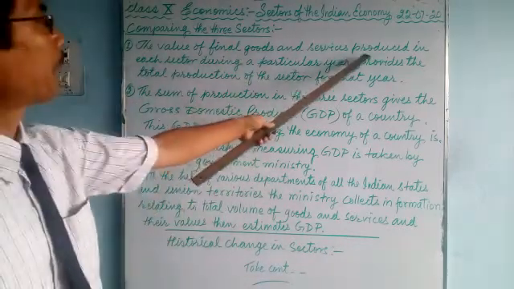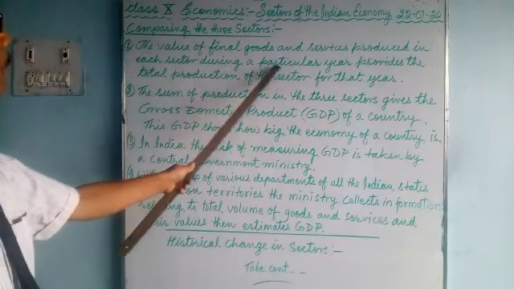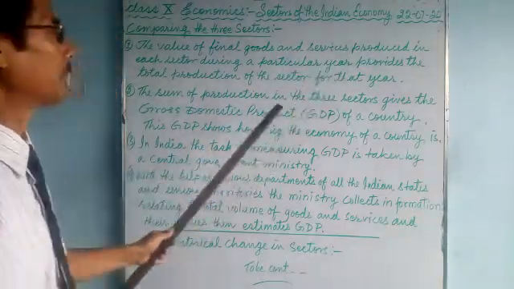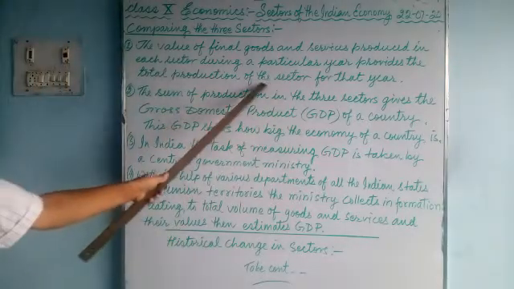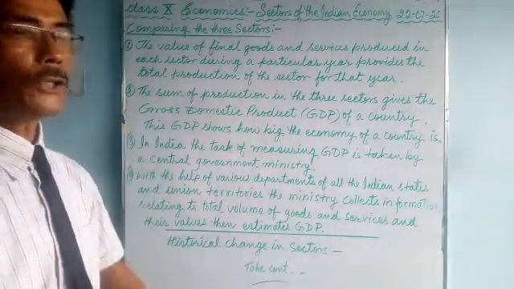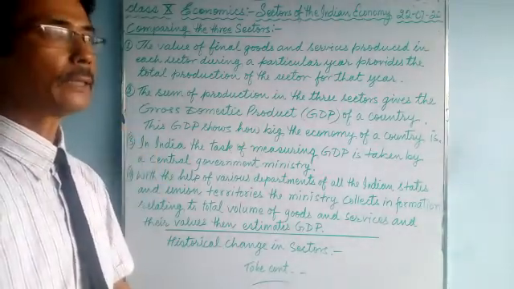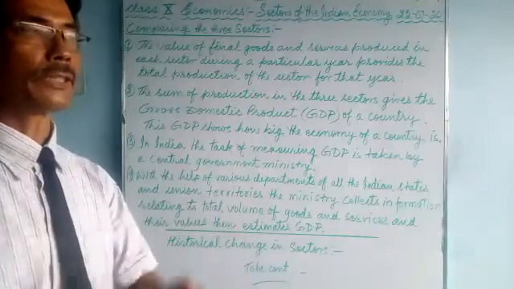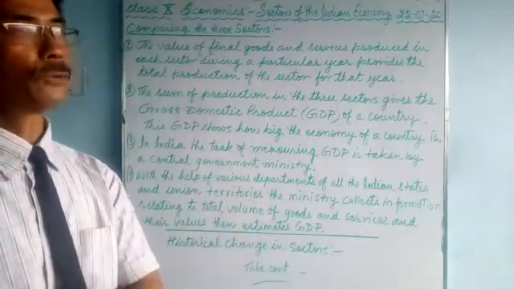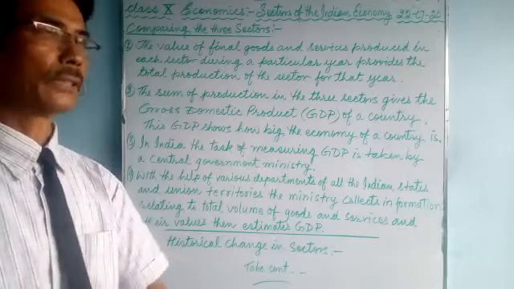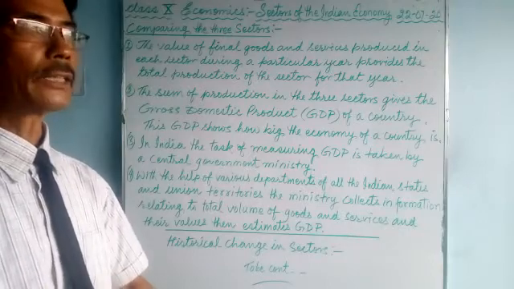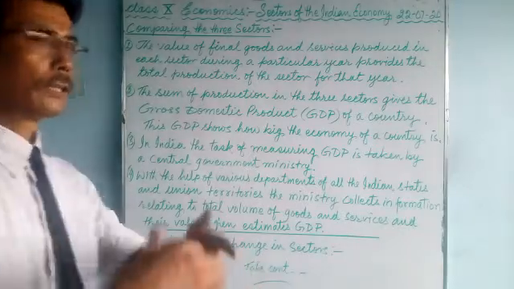Goods and services produced in each sector during a particular year give you the total production of the sector for that year. So in each year, the primary sector produces certain goods and services, secondary produces certain, and the tertiary produces certain final goods and services. Then all the information is collected and combined.